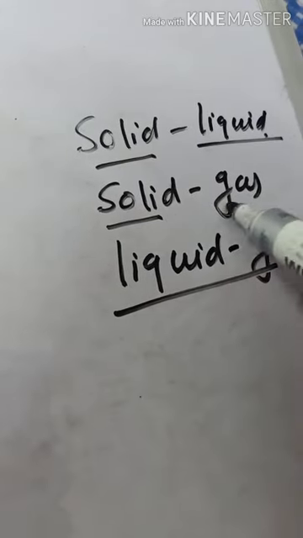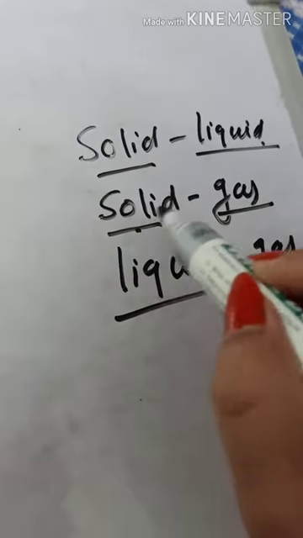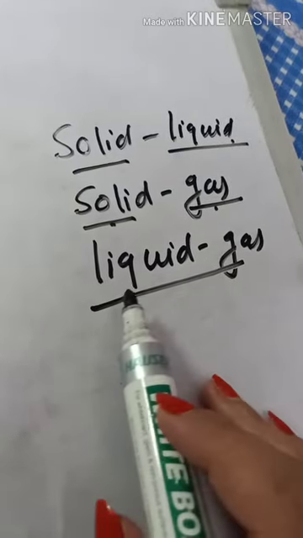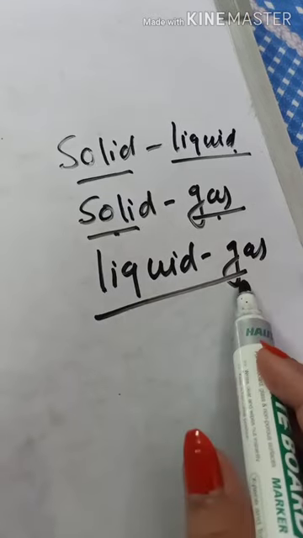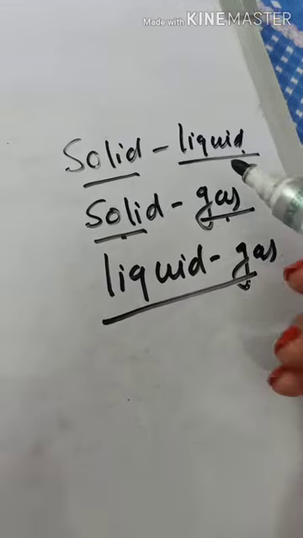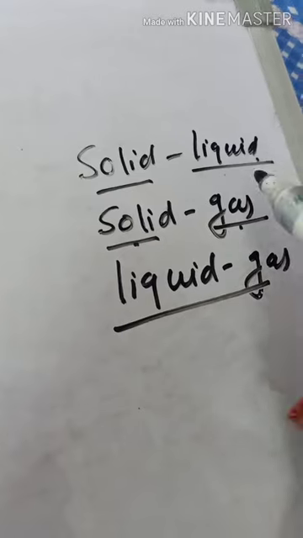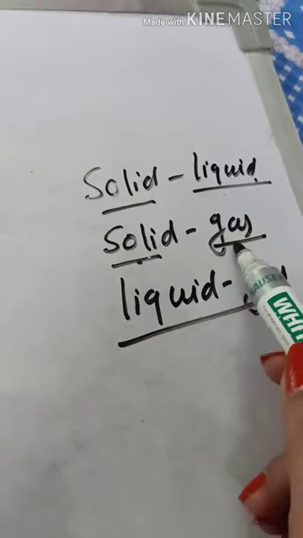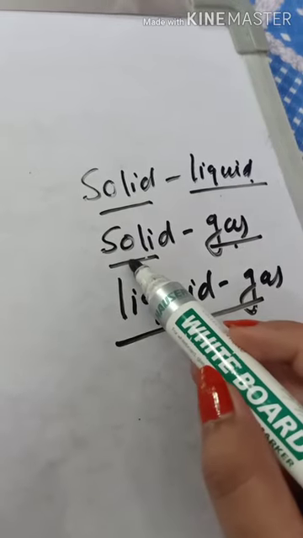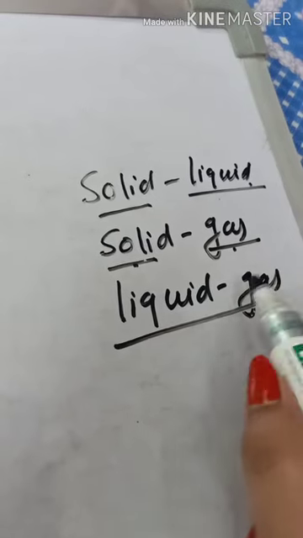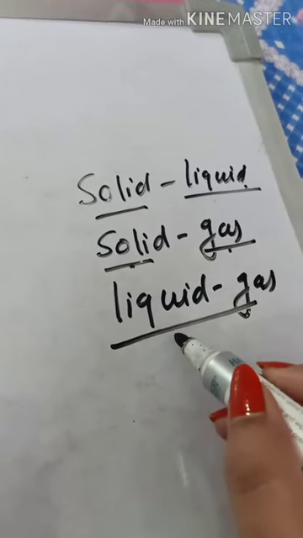In solid gas mixture, one component in solid state, another component in gas state. And in liquid gas mixture, one component in liquid state and another component in gaseous state. Sugar solution is the example of solid liquid mixture, and smoke is the example of solid gas mixture, dust particles and air. Then liquid gas mixture example is carbonated drinks.